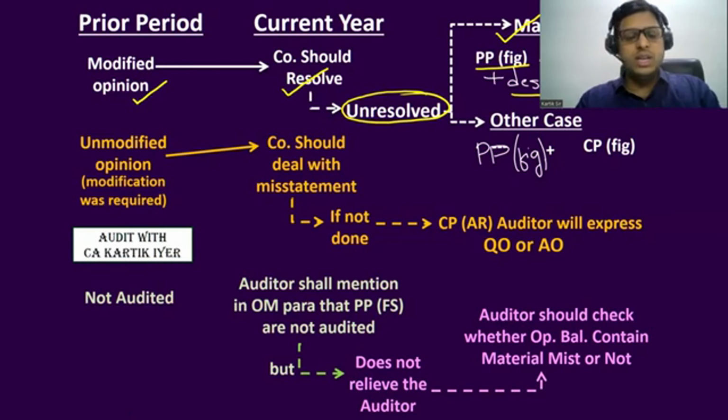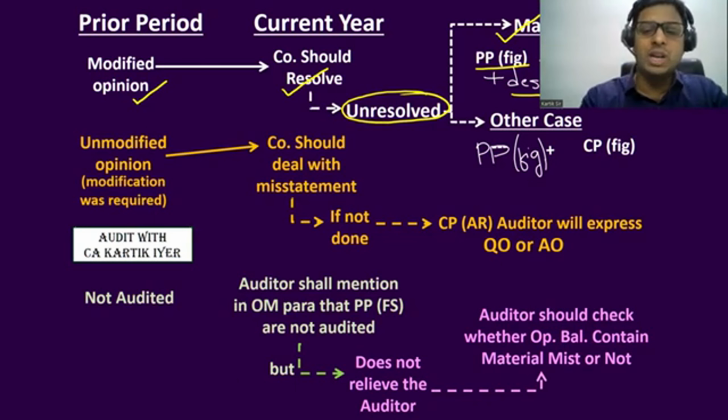Whenever the auditor is commenting on the matter in which last year a modified opinion was given, and this year the matter is unresolved by the management, but it is not material, it comes under other matters. In that case, the auditor will only mention the prior period figures along with the current period figures, but the description will not be that much. Only the effects will be written, and the description will not be given in a detailed way because it is not material for this year.